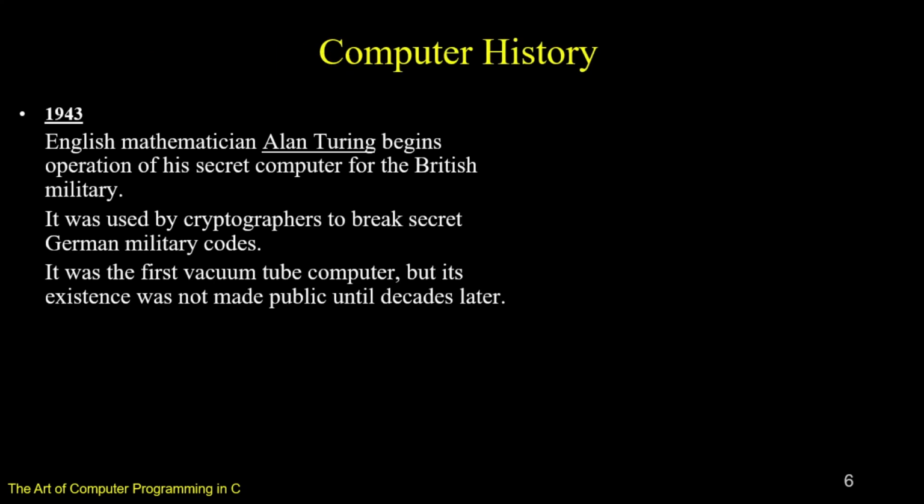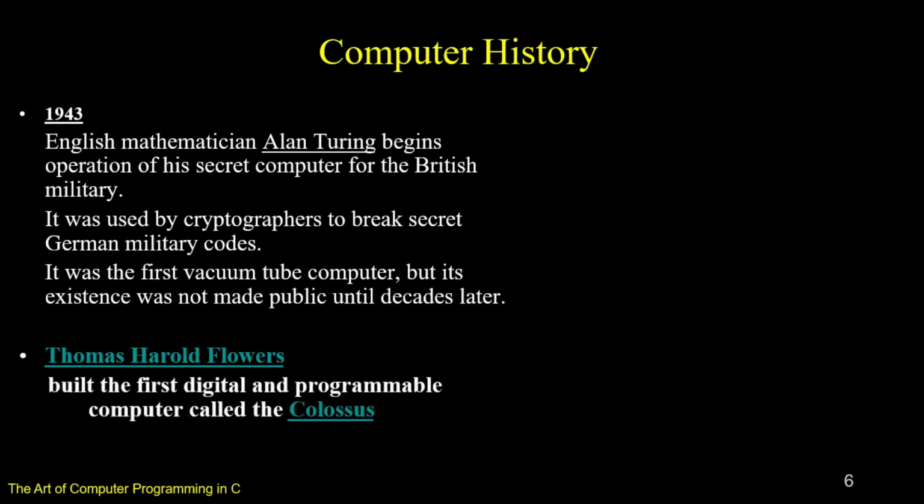1943, English mathematician Alan Turing begins operation of his secret computer for the British military. It was used by cryptographers to break secret German military codes. It was the first vacuum tube computer, but its existence was not made public until decades later. Meanwhile, Thomas Harold Flowers built the first digital and programmable computer called the Colossus.